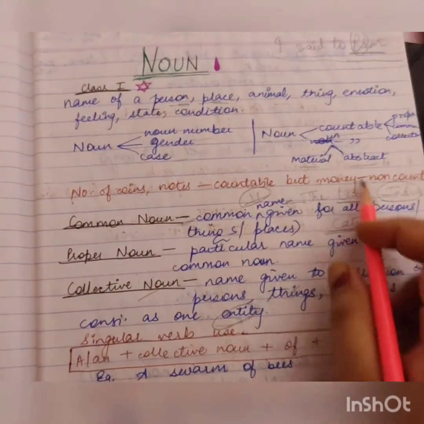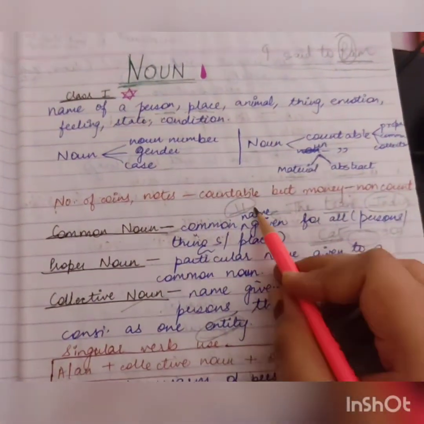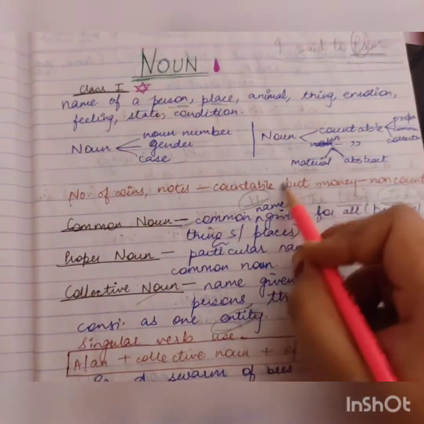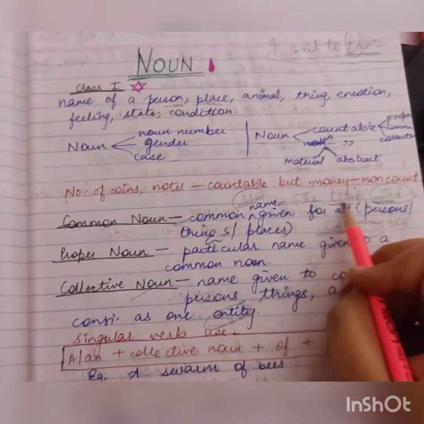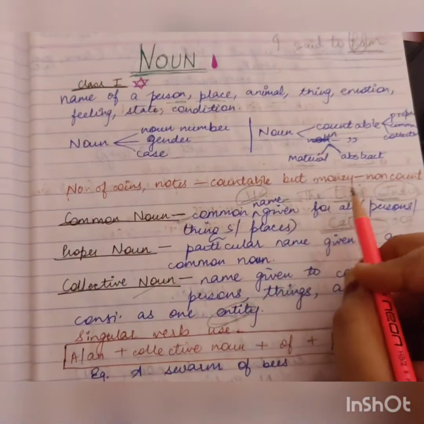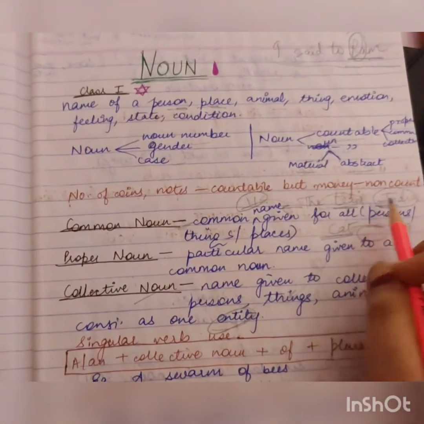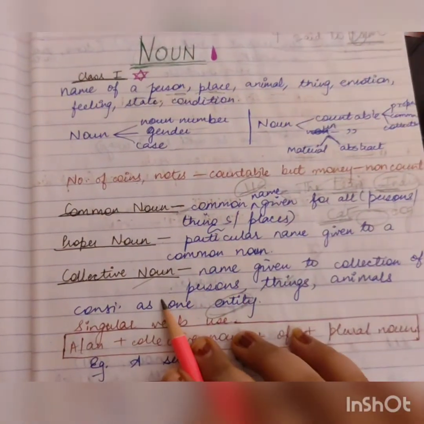It is a group. Why? Because it's obviously of 11 people, more than 2, that means it's a group. And this team India is a name which I have given to these 11 people, and I am treating it as one because they are playing all together. They are playing from the side of a particular country, and so they will be treated as a single entity, and so this whole example would be of collective noun.